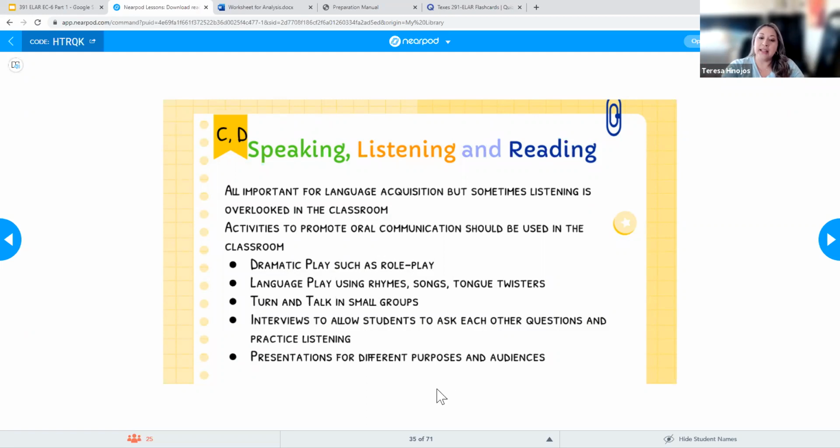And then presentations. Presentations could be for different purposes and different audiences. And as we get from 4th, 5th, and 6th grade, that's going to look very different, right? Compared to kindergarten, where you ask them to talk and they'll maybe talk a couple of sentences and that's it. But once they get to 4th, 5th, and 6th grade, you may have them do a more formal type of presentation for specific purposes.